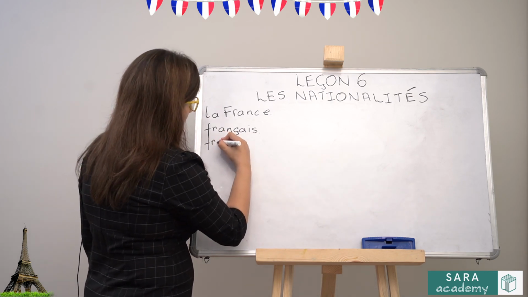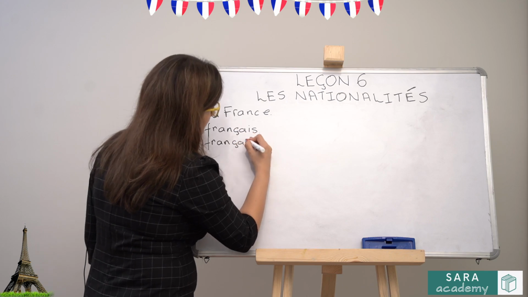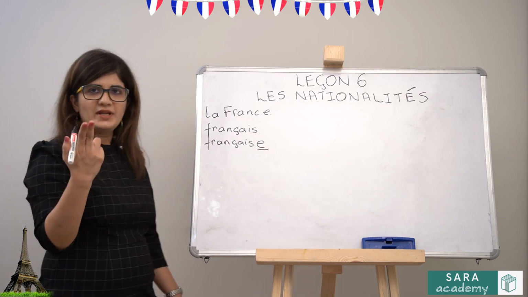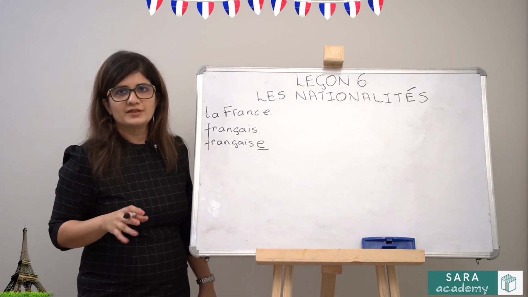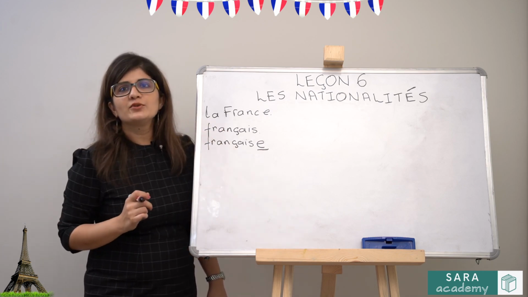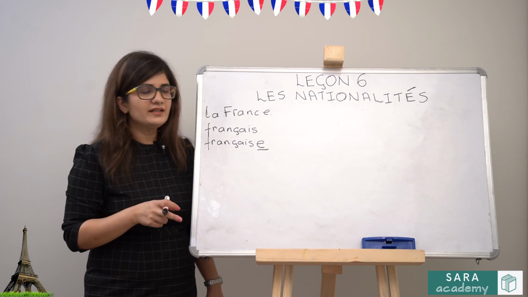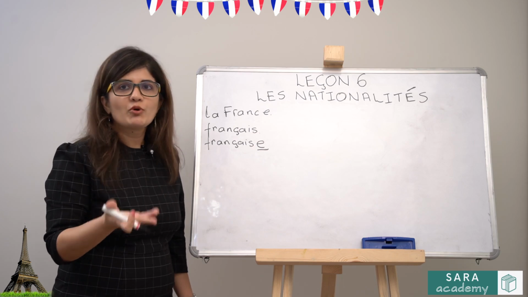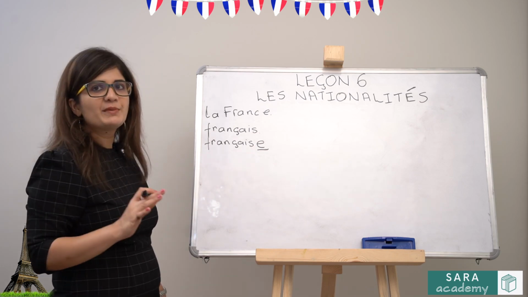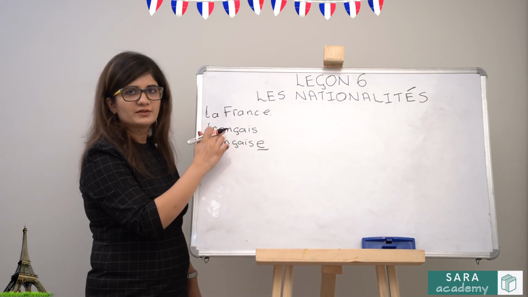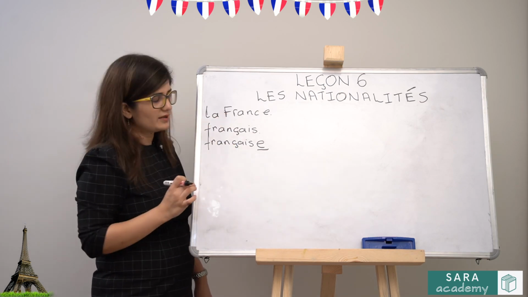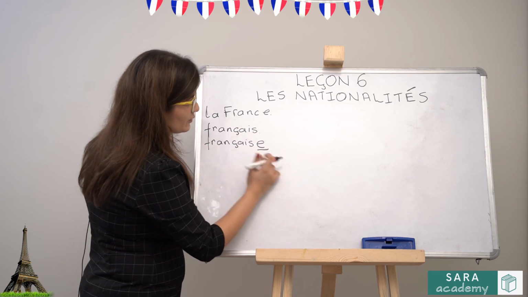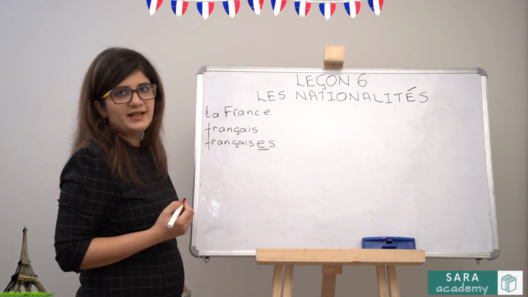So it would be Française. If there are 2 males and they are both French, then you will make it masculine plural. But remember the rule that we studied for nouns and adjectives, that if it ends with an S in its singular form, the plural remains the same. So if there are 2 men and both of them are French, this will be the one that you will use, the same spelling as masculine singular. If there are 2 girls and they are both French, it will be the feminine singular and you will add an S at the end.